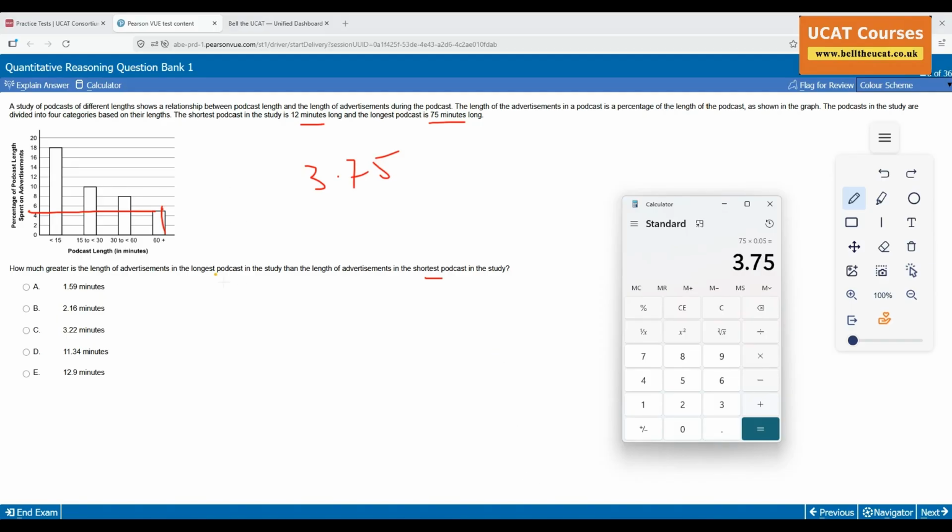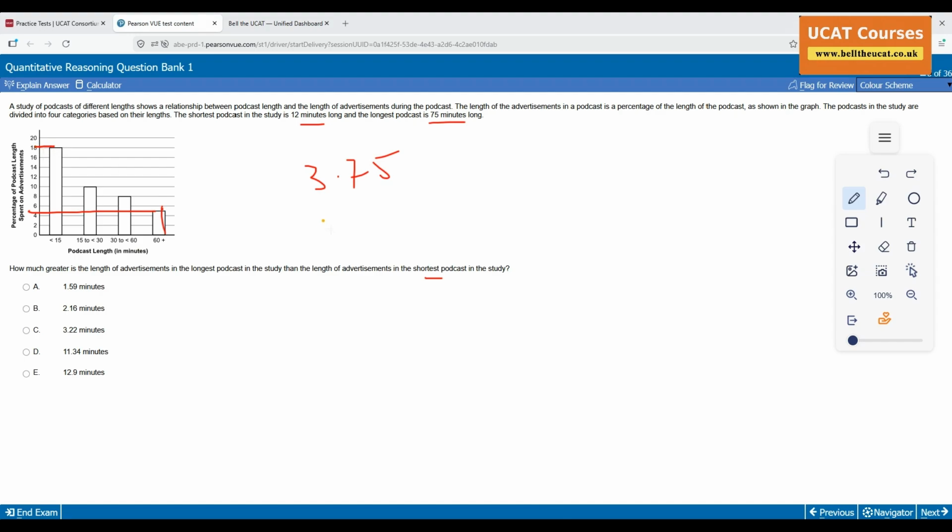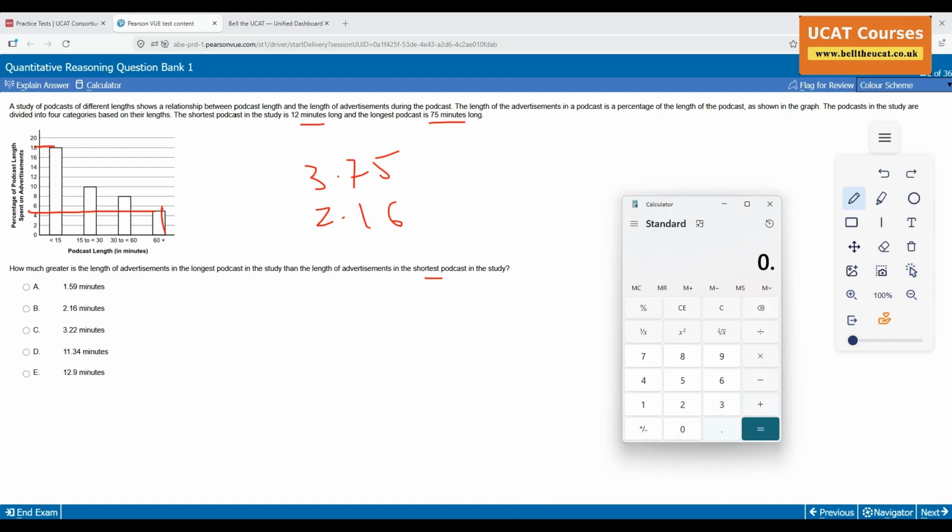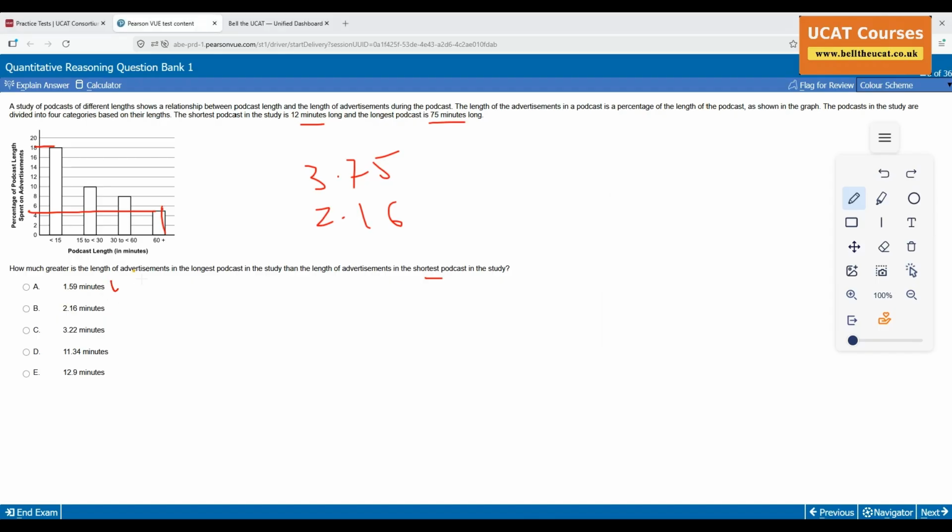I'm good. 12 minutes has got to be here. 12 times 18 is 2.16, doing it in my head, which is 0.18 times 12. Yes, it is 2.16. Now I'm going to minus 3.75. 1.59. Boom. Option A, 1.59.